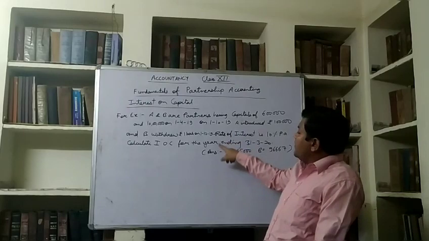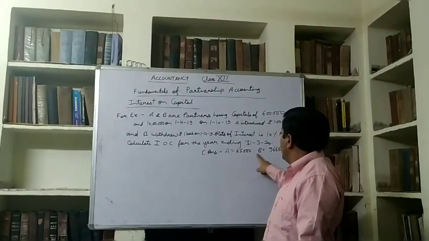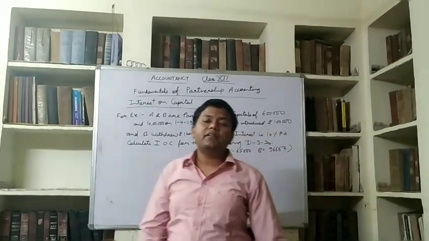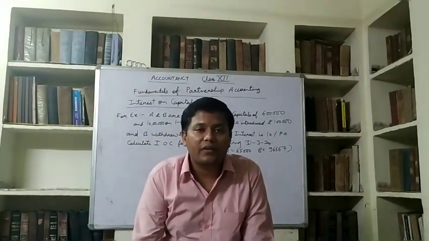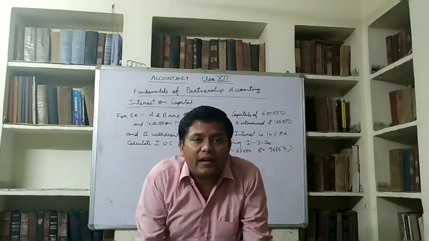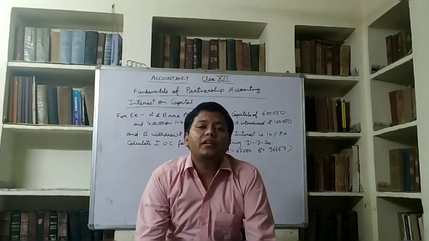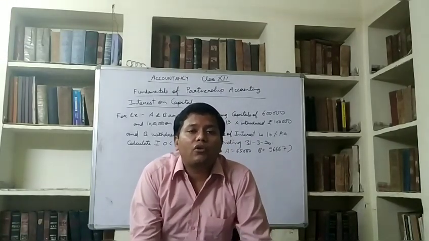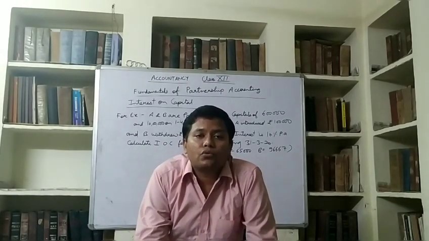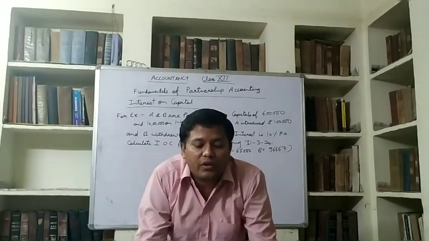You have to do it yourself as we did the previous question. And I have given the answer for you. A's interest on capital will be 65,000 and B's will be 96,667. Calculate yourself in your register. You have to prepare a fair register. I am telling you again and again, when schools open, we will check your registers. Everybody should prepare a register, and we are not going to take class for this again. So be sincere, serious, and start studying from today.